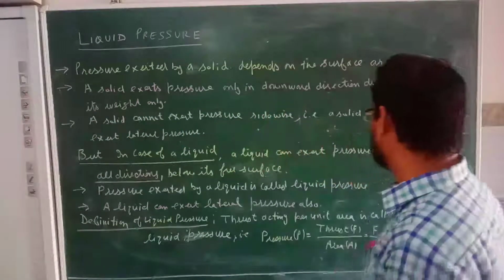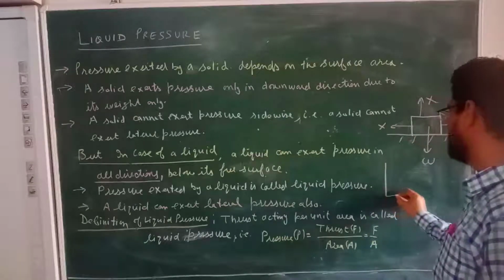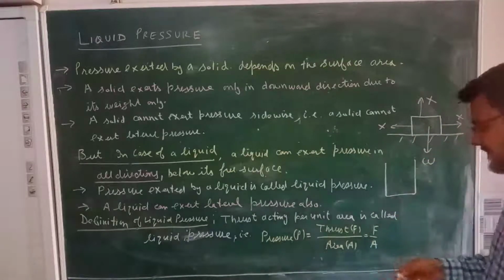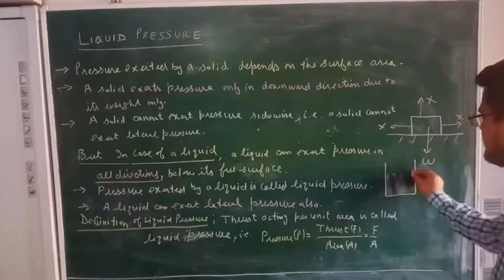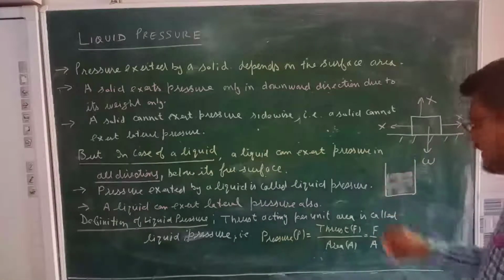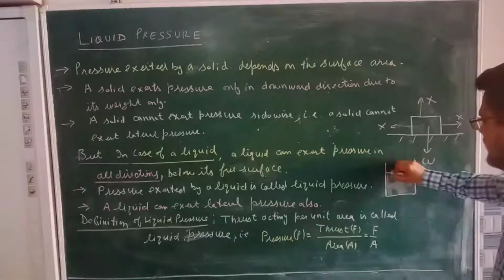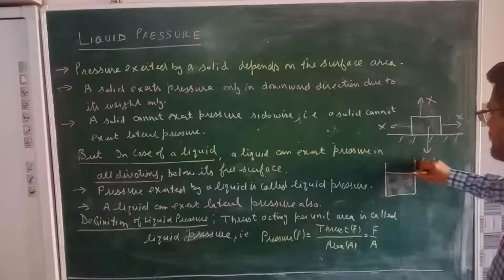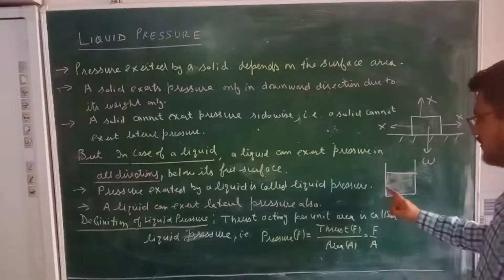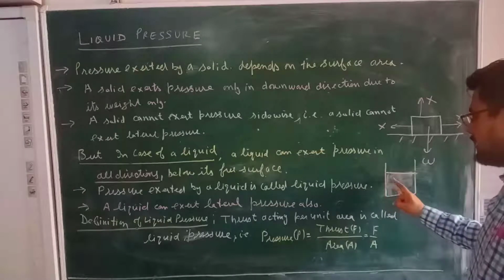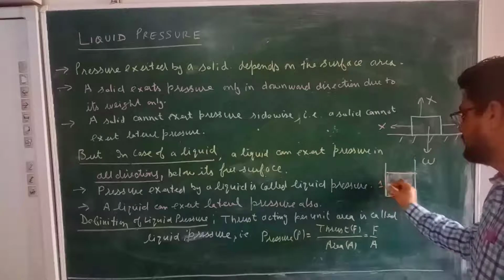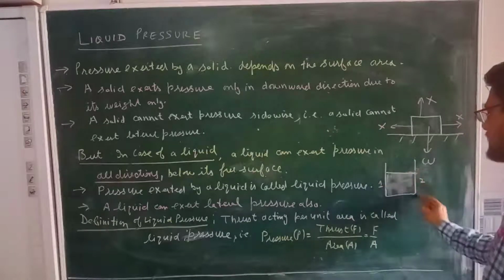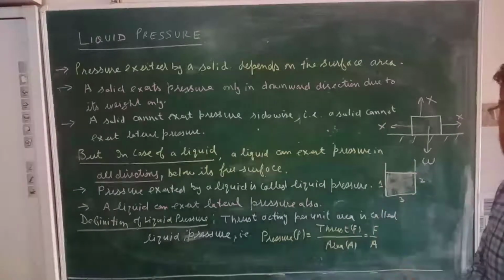So if we consider that here we have a beaker in which a liquid is placed, and this top surface of the liquid is known as the free surface. So liquid is in contact with the beaker from the left side, side number 1, side number 2 on the right side, and at its bottom surface.